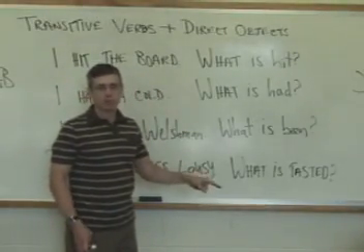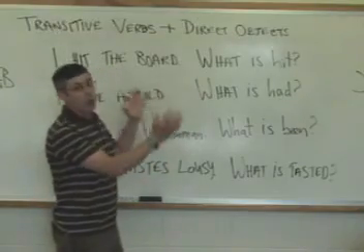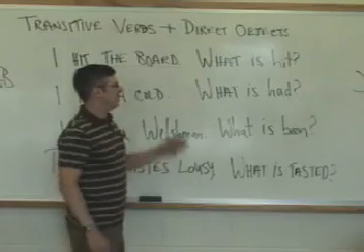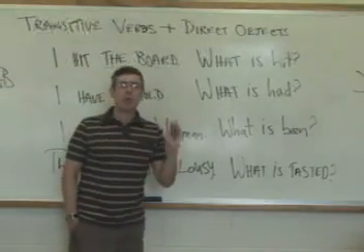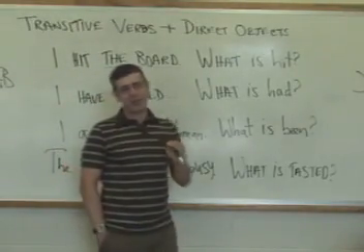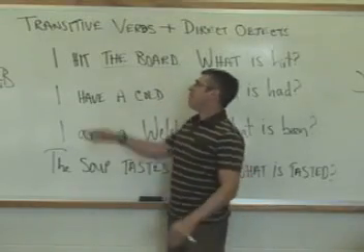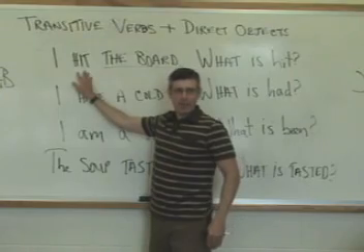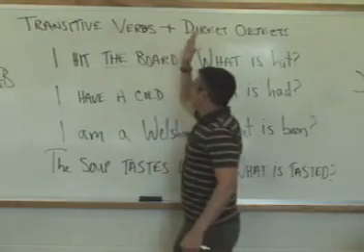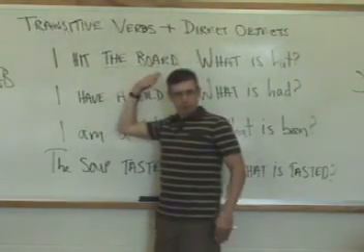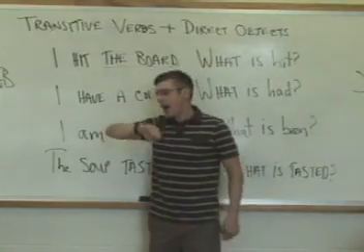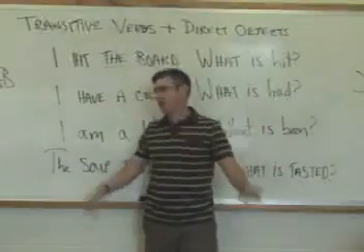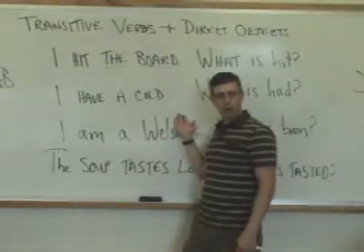And what is the answer? The board. Now, if all that works, and the board is indeed the thing in the sentence, then we can say that the board is the direct object of hit. And that means that hit is a transitive verb, and it has the direct object board. So, I checked my watch. What is checked? My watch. Direct object.